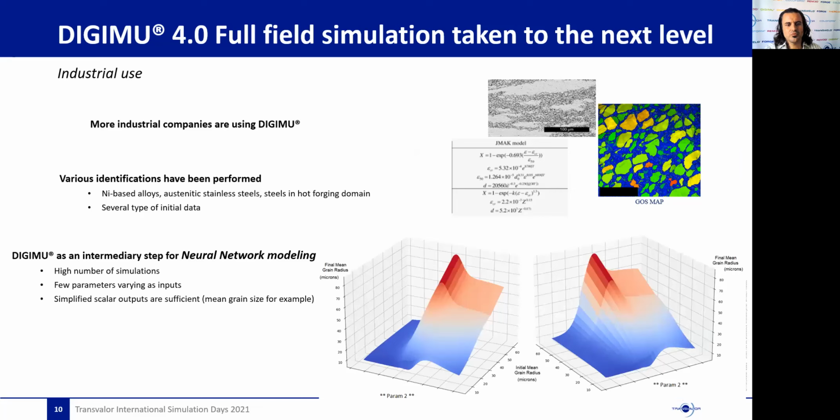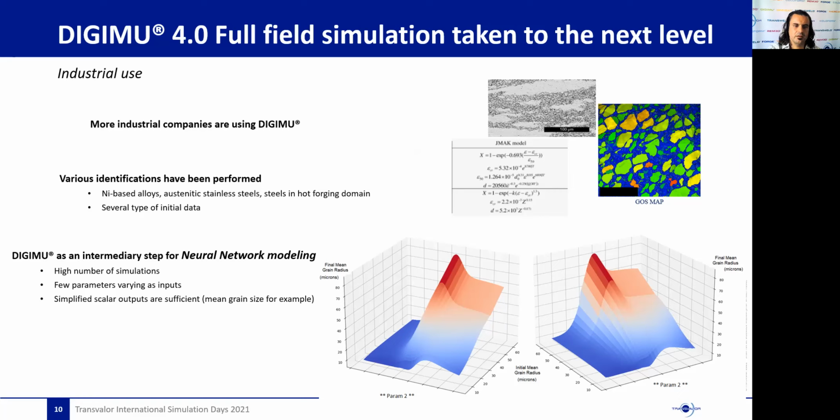I would also like to present you a configuration where DGMU was only used as an intermediary tool to train a neural network model. Sometimes you have to perform a high number of simulations with only a few parameters varying between each simulation, and you only need some quite simple scalar parameters as results. For example, the mean grain size only. In this case, you can try to train a neural network with DGMU simulations to generate the database.